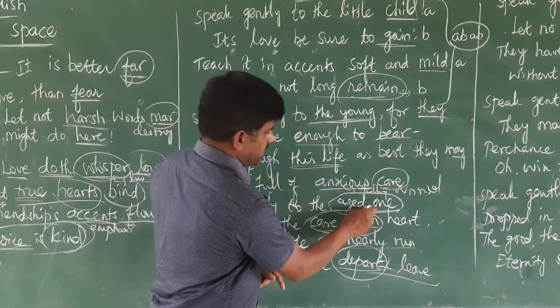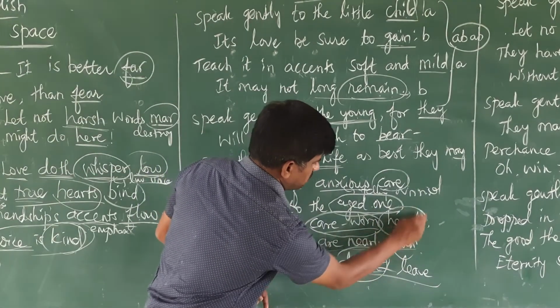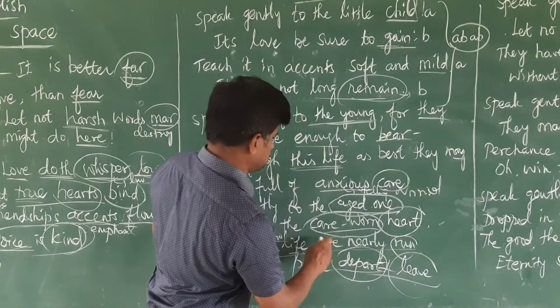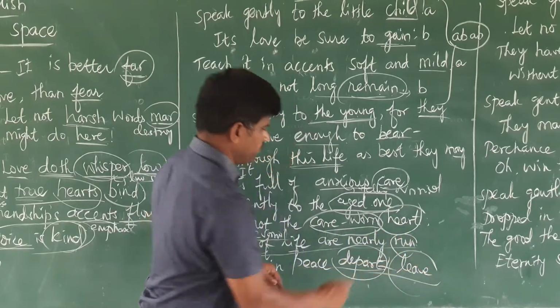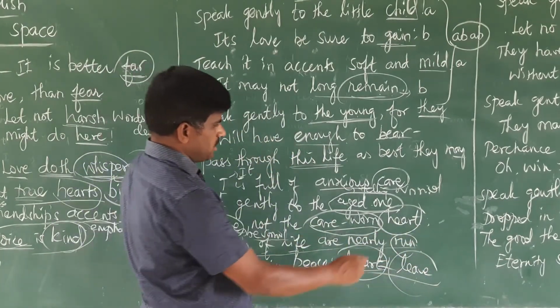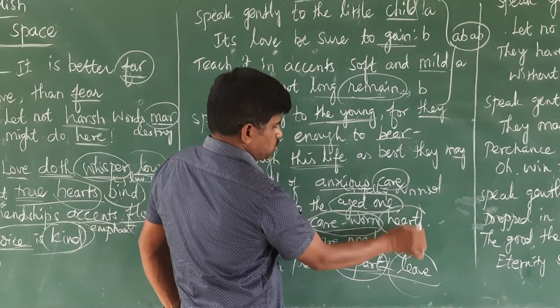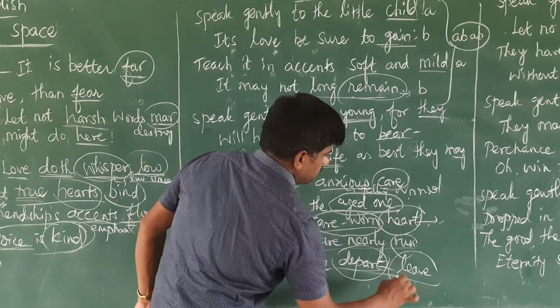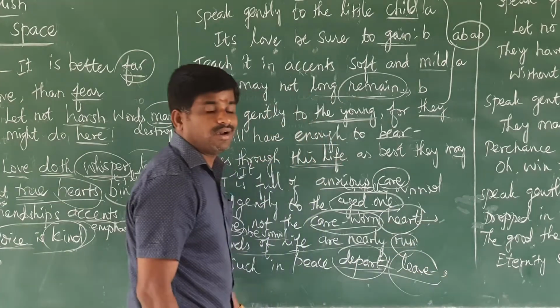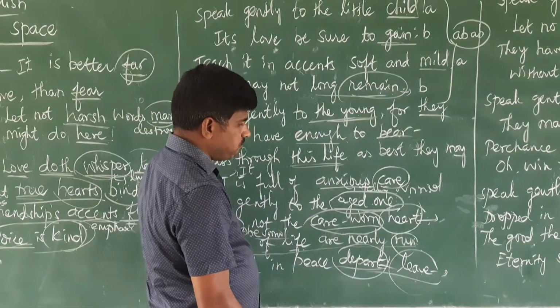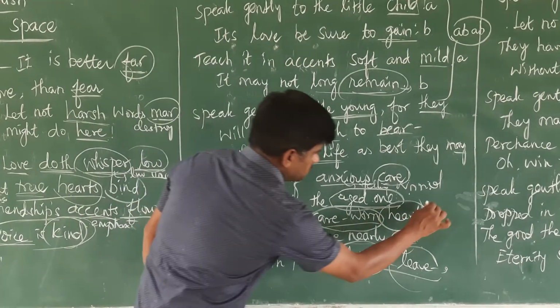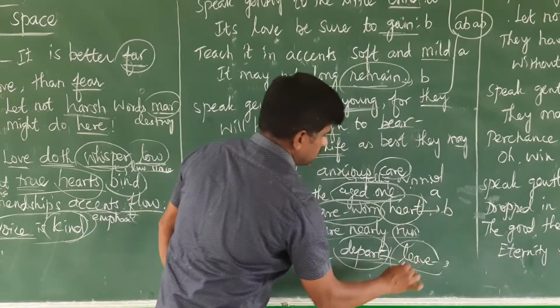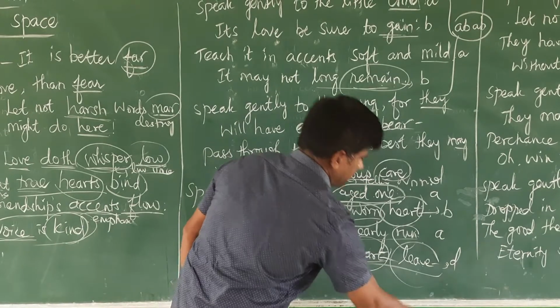In this stanza also, with aged one, run, heart, and care, the words are run and leave. Here one and run have the same sound. But heart and leave are different words; they do not end with the same sound. So what is the sign for this, is it C? No. This is A. This is B. This is again A. This should be D.